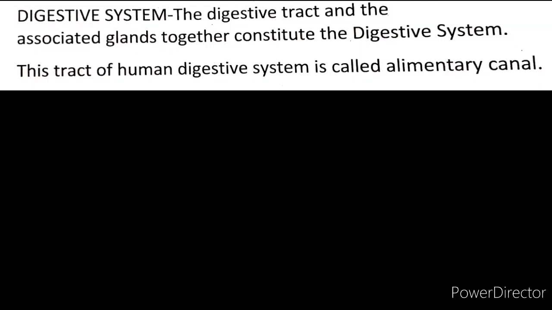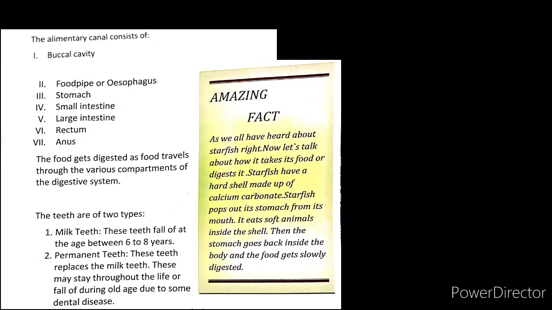Digestive system. What is the digestive system? The digestive tract and the associated glands together constitute the digestive system. This tract of the human digestive system is called the alimentary canal. The alimentary canal consists of buccal cavity, food pipe or esophagus, stomach, small intestine, large intestine, rectum and anus. The food gets digested as it travels through the various compartments of the digestive system.